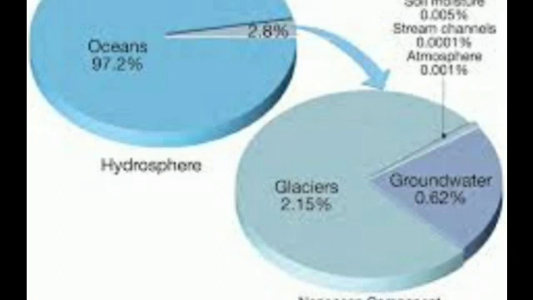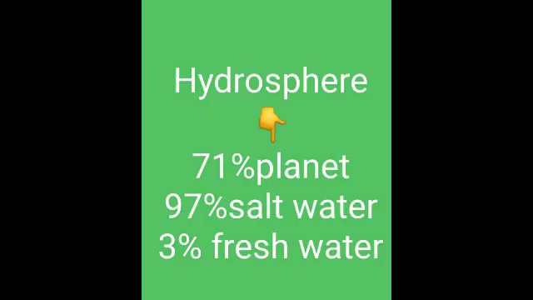Nearly, hydrosphere covers about 71% of the planet Earth. 97% of water is salt water and 3% of water is fresh water. It is found in lakes, ground, rivers and also in ice in the form of glaciers and icebergs. Clear, children?